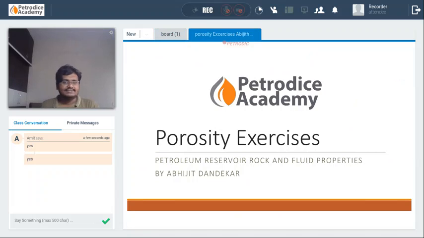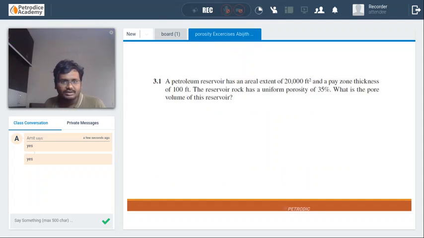So today let us discuss the numericals in Abhijit Dandekar's book. The questions are almost easy, guys. Some questions are somewhat difficult, not much, just somewhat tricky. Apart from that, the majority of questions are easy. Those students who have done these questions, give me your answer. First question. These are easy questions, guys.